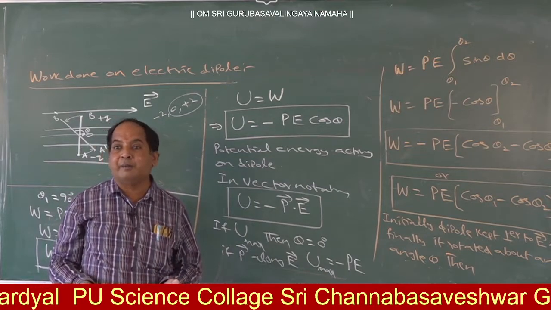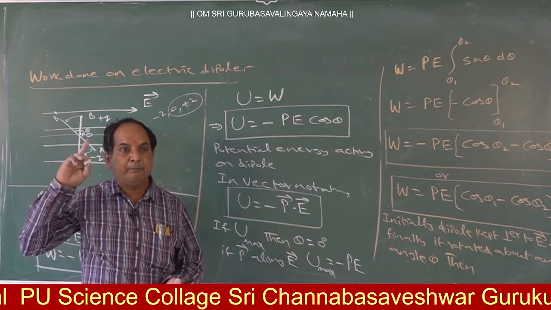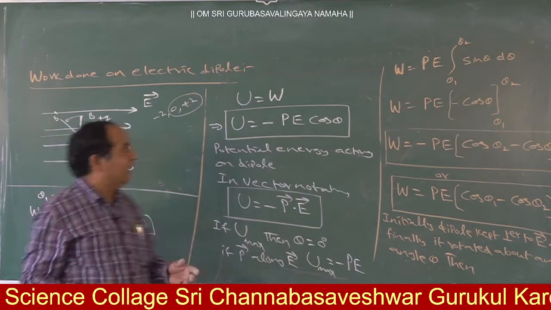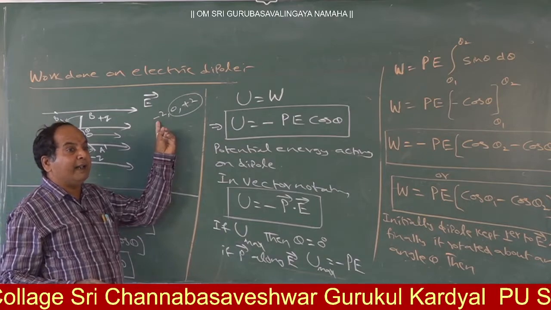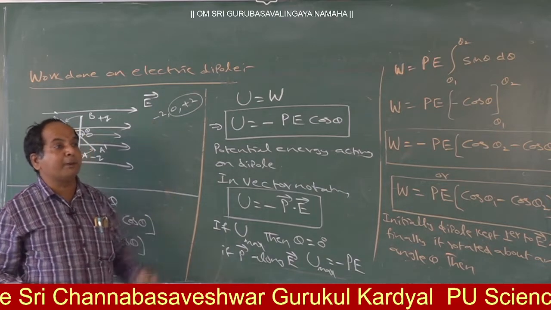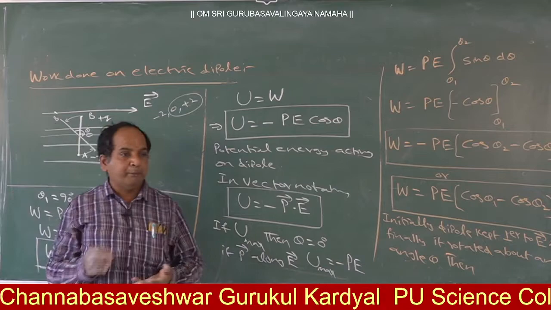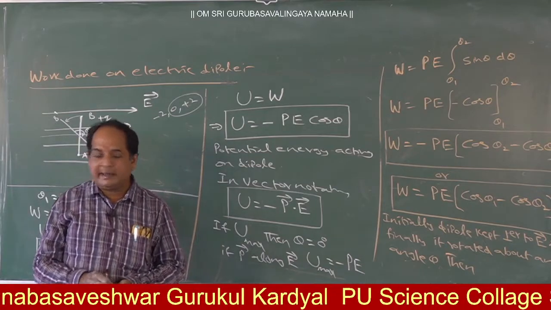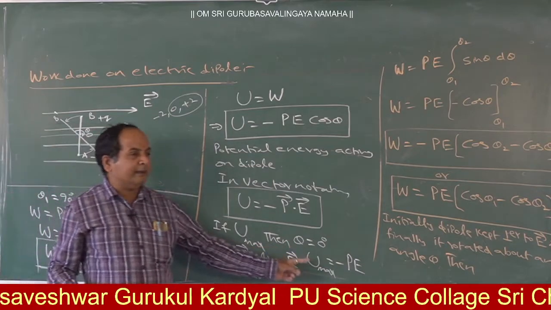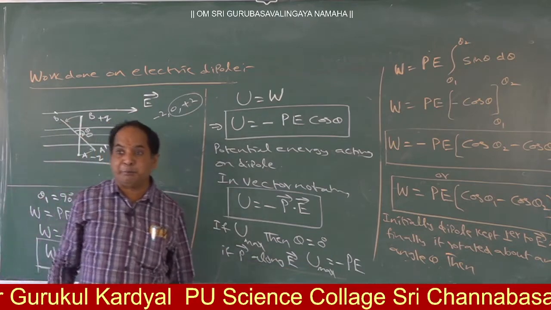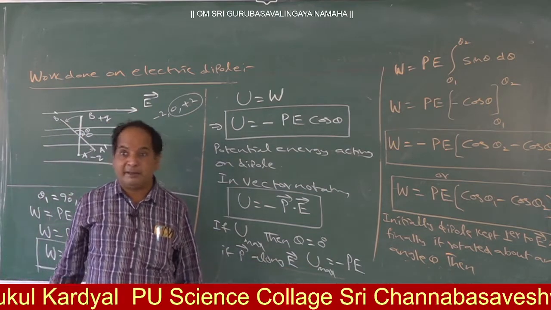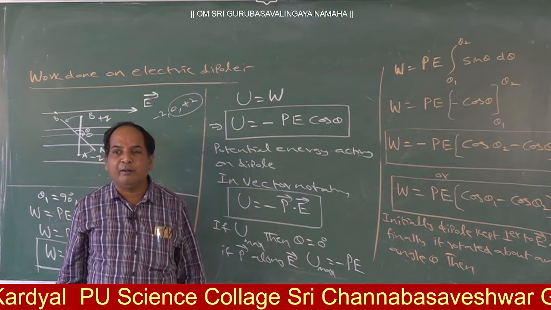What is the maximum? PE. Like that, here don't say minus 2 is the minimum. Why? Because here minus represents only direction. Minus PE, maximum or minimum? Maximum. Plus PE, maximum. 0, minimum.